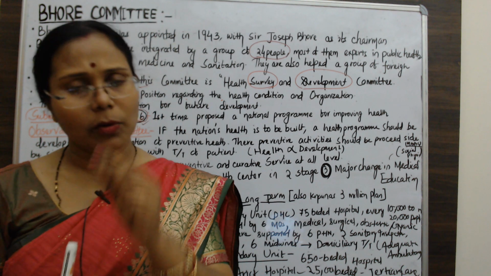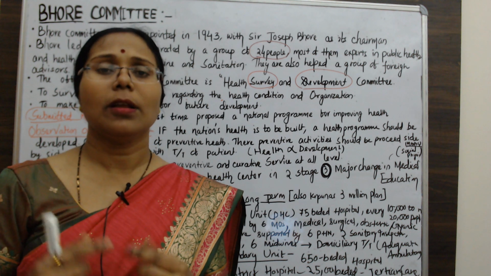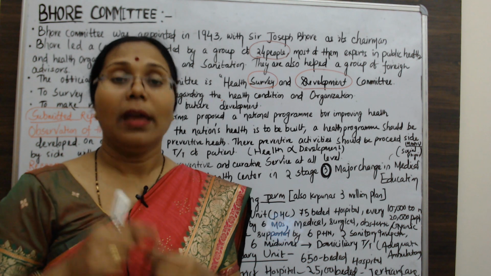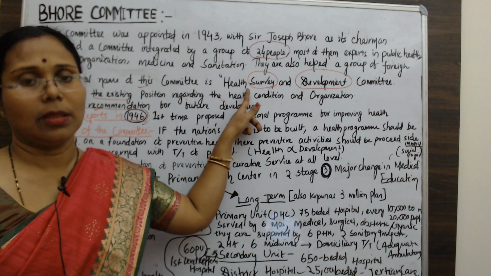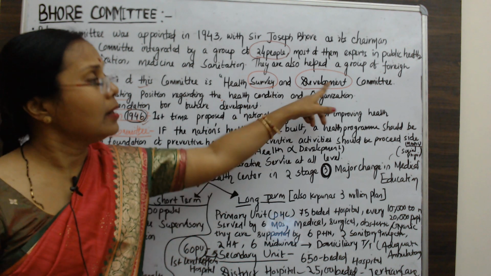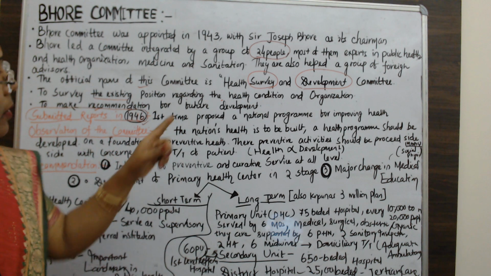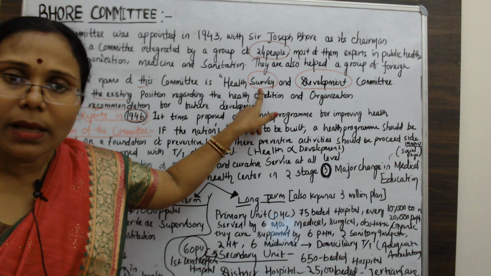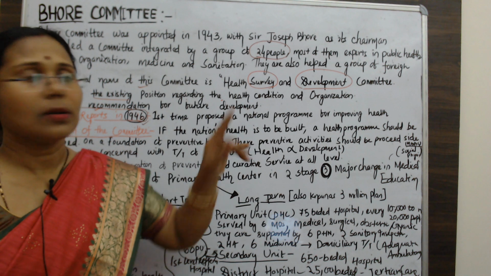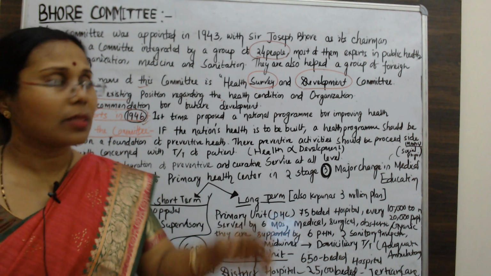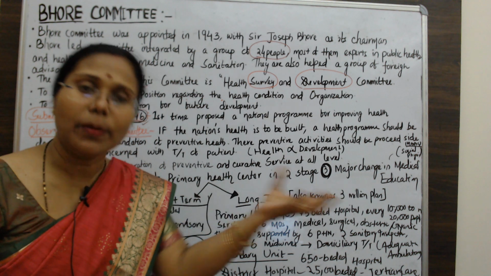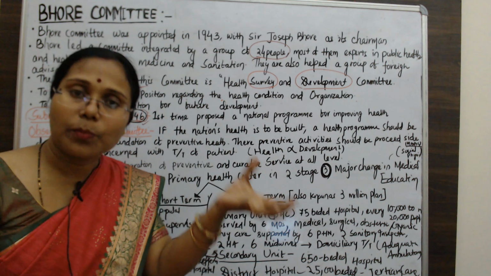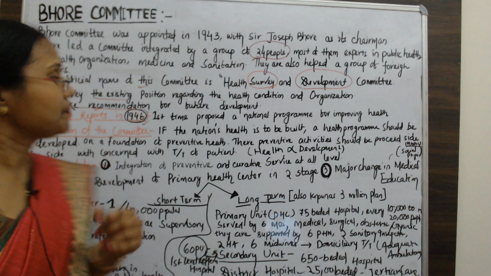The official name of this committee was the Health Survey and Development Committee. So first there should be a survey, and after getting the results or information, we plan how the health services will be developed and improved.